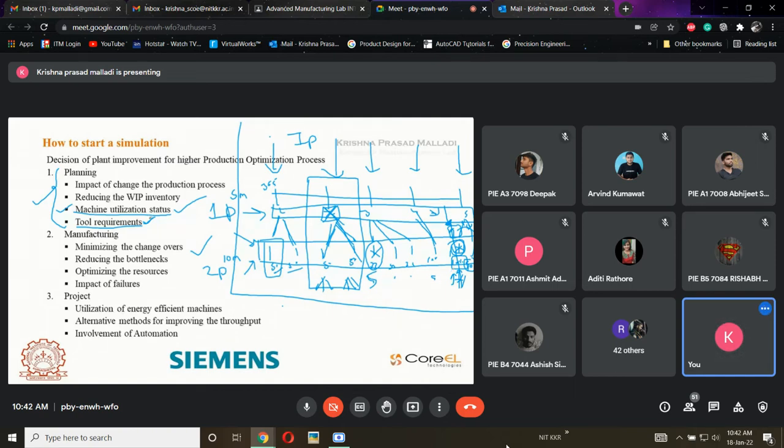Okay, sir. So in the software we will have some set of charts. I will explain all those things when I show you the software. There will be some bar diagrams where it will be clearly visible what the machine utilization is, and how much time it is idle. If the machine has a failure, how much time it is in failure condition. If the machine is in a blocked phase, how much time it will be blocked. All those things can be checked using a chart. By considering the chart as a reference, we can alter the production. We can reduce or reuse the machines based upon that.